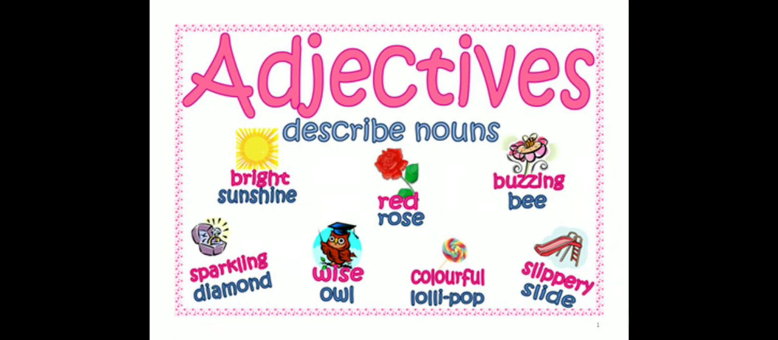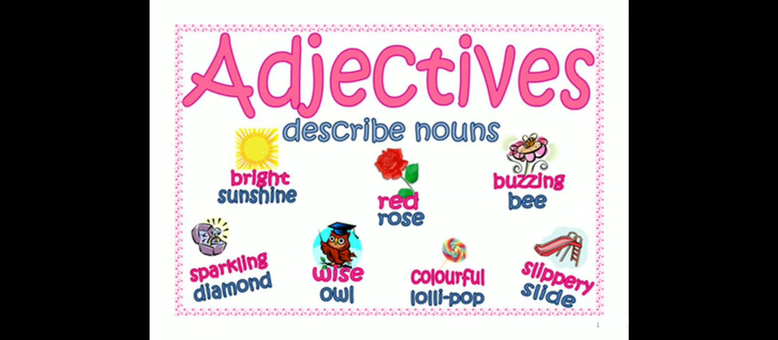Red rose. Red is adjective. Buzzing bee. Buzzing is adjective. Sparkling diamond. Sparkling is adjective. Wise owl. Wise is adjective. Colorful lollipop. Colorful is adjective. Slippery slide. Slippery is adjective.